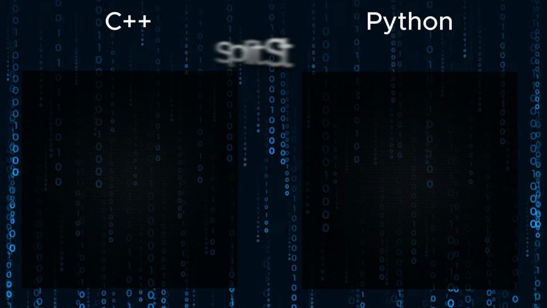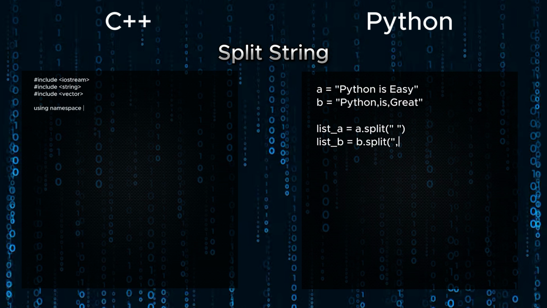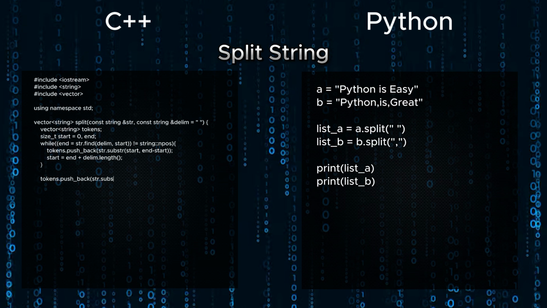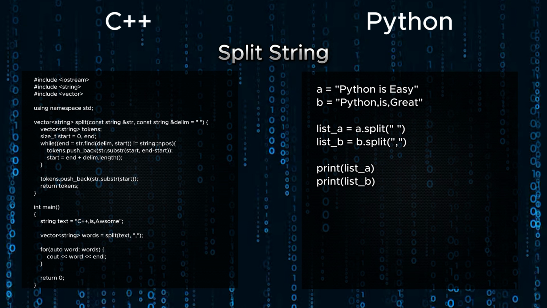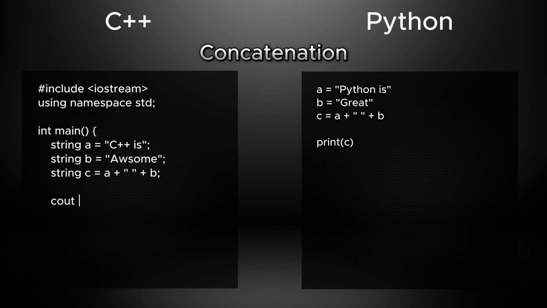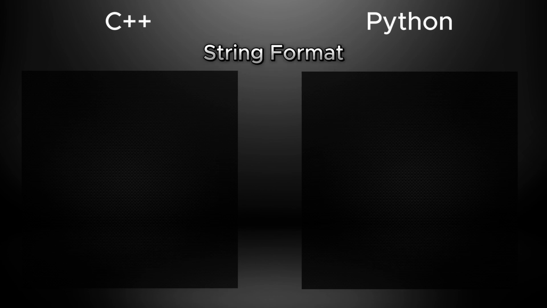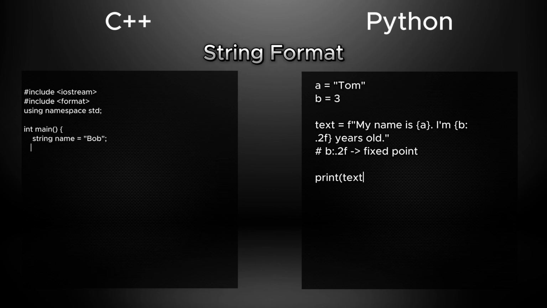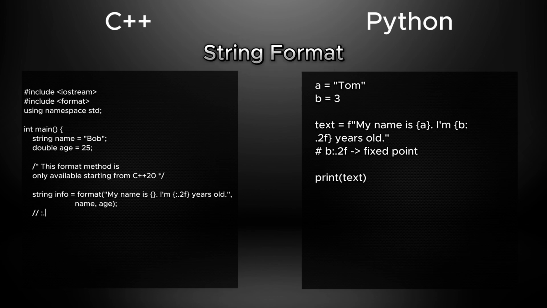Split string. In Python, it's done with the split method. In C++, it's achieved by manually splitting into a vector of strings using delimiters. Concatenation. In both languages, strings can be joined using the plus operator. String format. Python uses f-strings for formatting. C++ uses the format function.